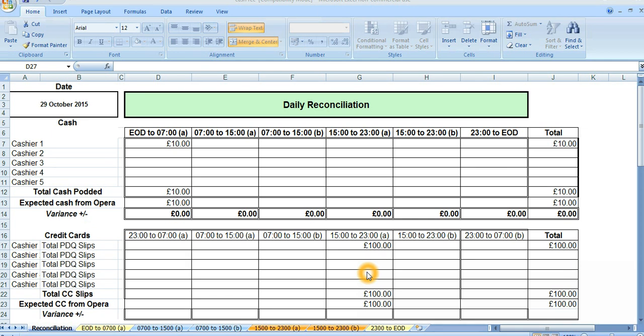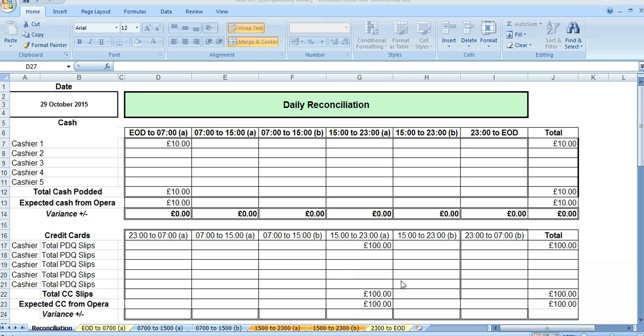I just want to talk about cashier reconciliation forms. One of the most commonly marked down questions on the audit is to do with the cash recs and whether we're filling them out correctly. It's very important to fill them out correctly because it's the first place that anyone would spot whether we've made a posting error on Opera. So let's have a look at the cash rec.